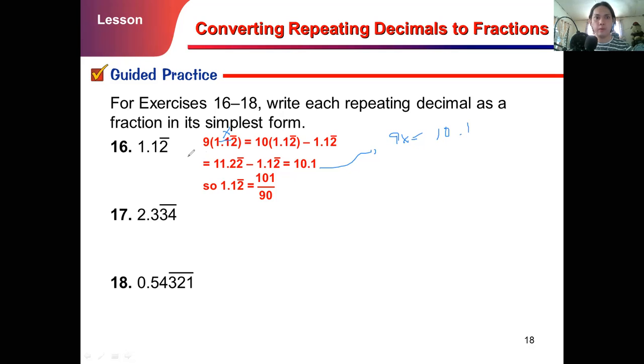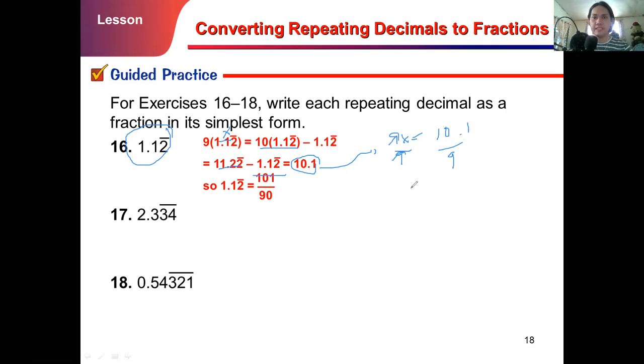Okay, we multiply 1.12, the given, by 10. That's why we have this one, 11.22 with a bar, or vinculum. Then subtract the given. The given is 1.12, so that gives us 10.1. So that is the value of your 9x. Remember, 10x minus x. Then divide both sides by 9.